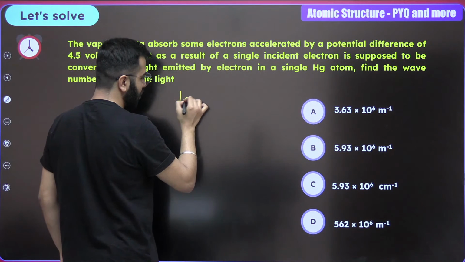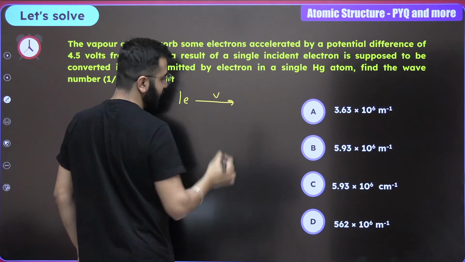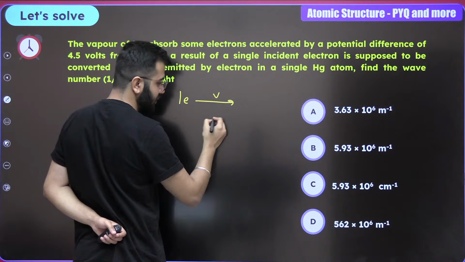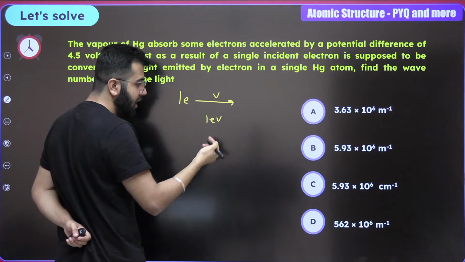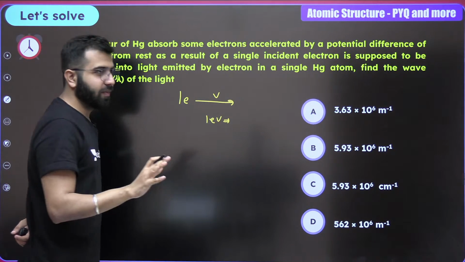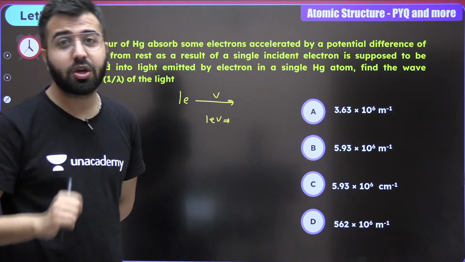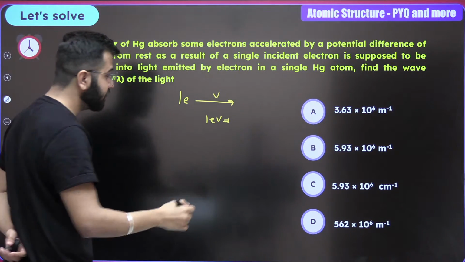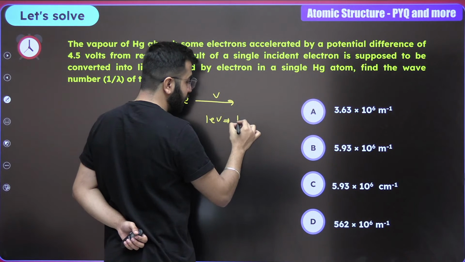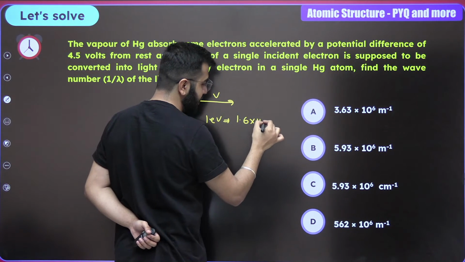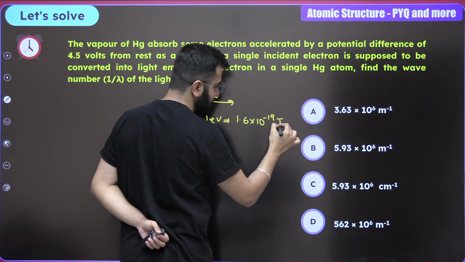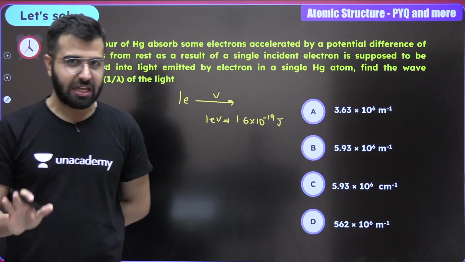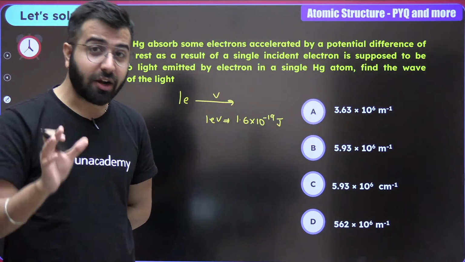For one electron accelerated because of the voltage, the energy is 1 eV. But I don't want 1 eV here. How much is the energy in joules is what you have to give me. Write it down: 1.6 into 10 raised to power minus 19 joules. This much is 1 eV. This is the energy of the electron.